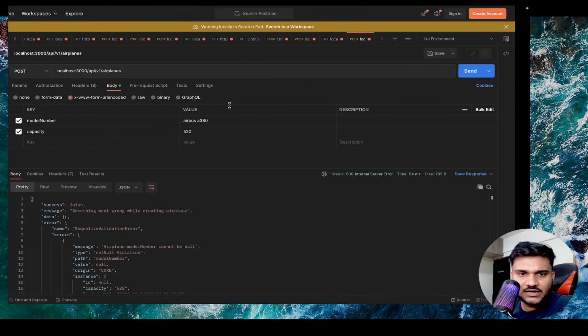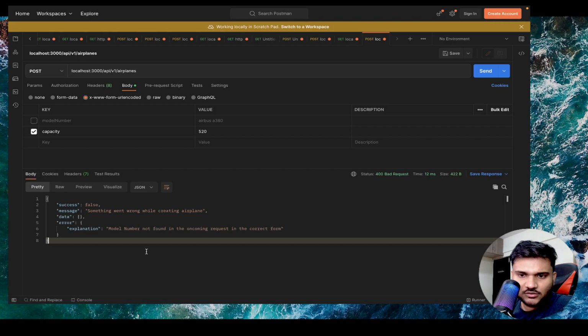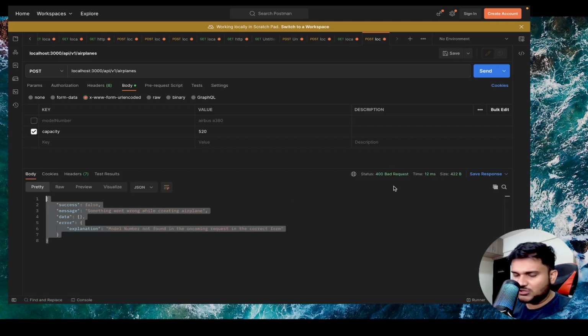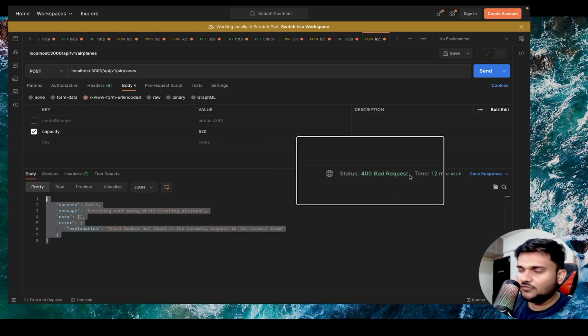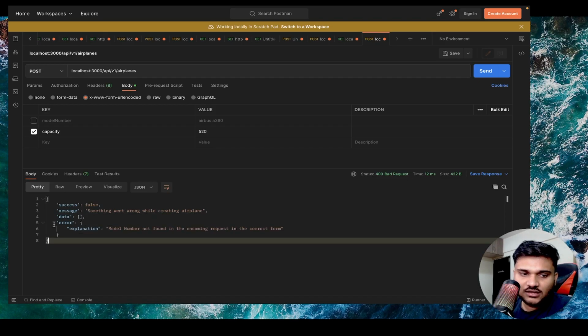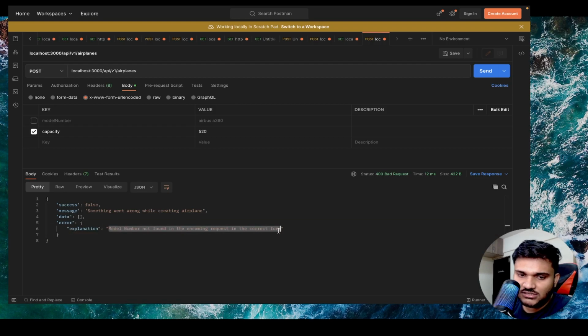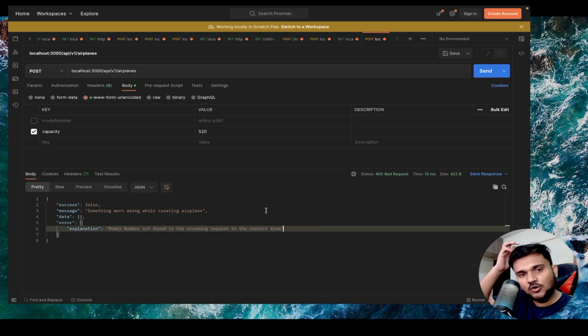Okay. Now let's try the request again. If you send the request, this time everything got created. Okay. But if you don't send the model number and send the request, you can see success false. And the most important thing is 400 bad request. Now we are actually telling the client that there was no mistake on my end. There is something that you have not done correctly on your end. And that's the meaning. This error is also explaining that model number was not found in the incoming request in the correct form.